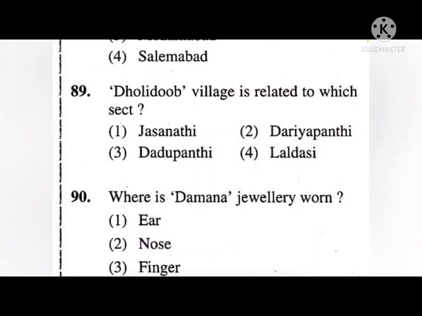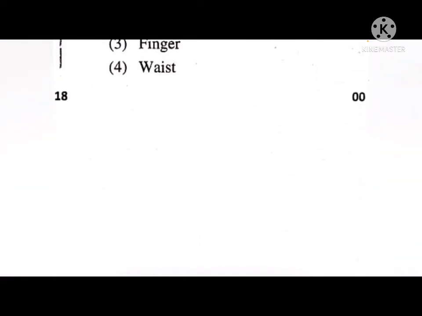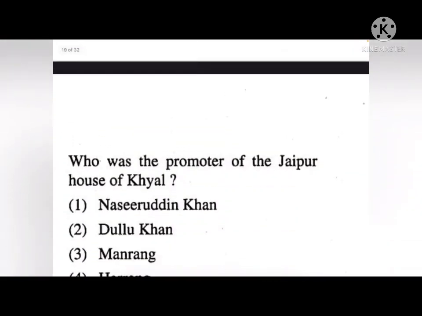Next, Dholidub village is related to which section? Okay, so options are Jasanathi, Daryapanthi, Dadupanthi or Laldasi. So the correct answer is fourth, that is Laldasi. Next, where is Damna jewelry worn? Okay, so options are ear, nose, finger or waist. So the correct answer is finger. It is being worn in finger.